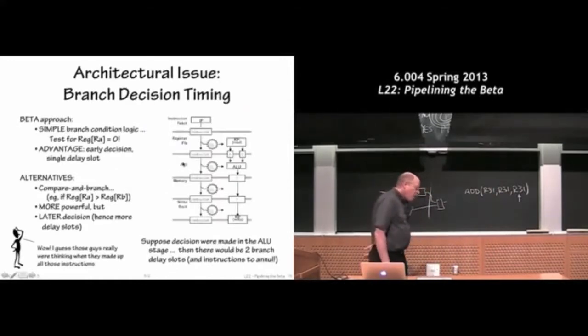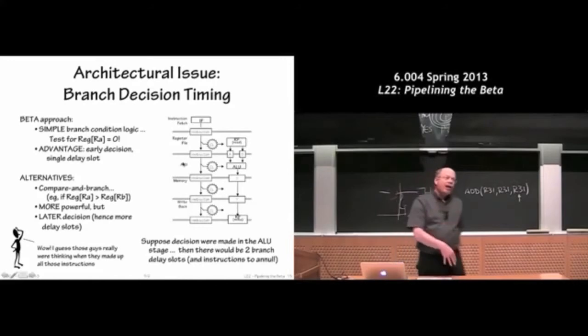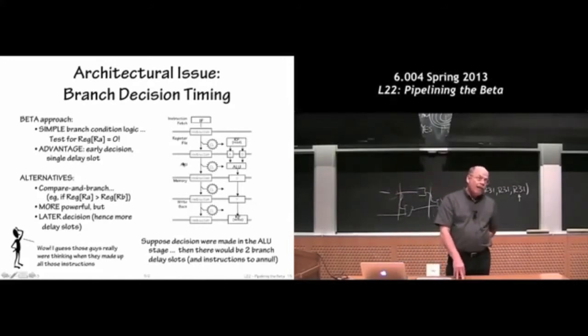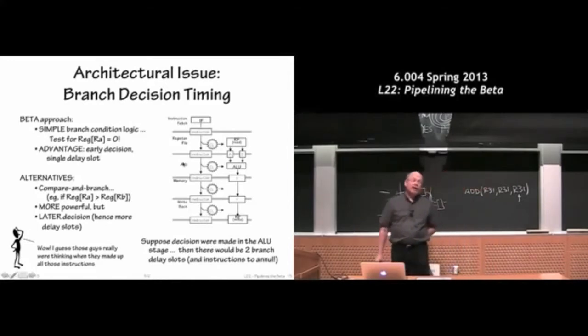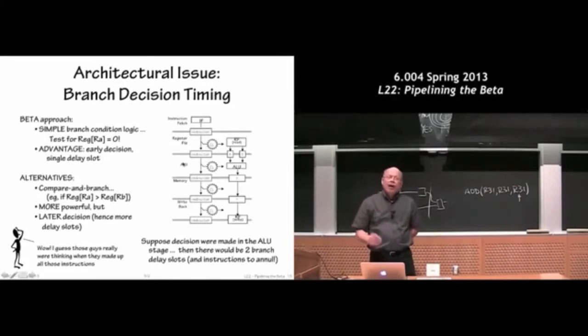Okay, so in general, in our implementation of the pipelined Beta, we're going to choose to keep the semantics of the programs the same between unpipelined and pipelined. So we're going to choose to do the annulment in hardware. We'll add a little bit of hardware so we don't have to rewrite any programs or make them longer, and we'll take that small performance hit. So that's going to be our choice.